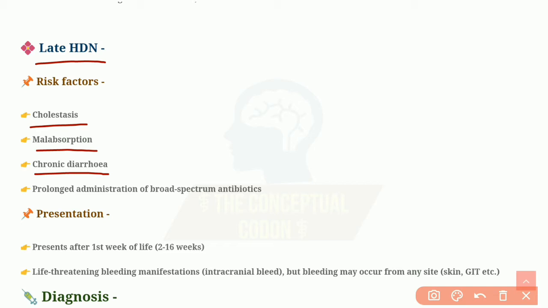Now the presentation is usually after first week of life. So in case of classical HDN, it is within first week of life. In case of early HDN, the presentations occur within first day of life or in utero. In case of late HDN, it presents after first week of life. The time limit is 2 weeks to 16 weeks. Like early HDN, here also the bleeding manifestations will be life-threatening. Maybe intracranial bleeding, or bleeding may occur from any site like skin, GIT, etc.